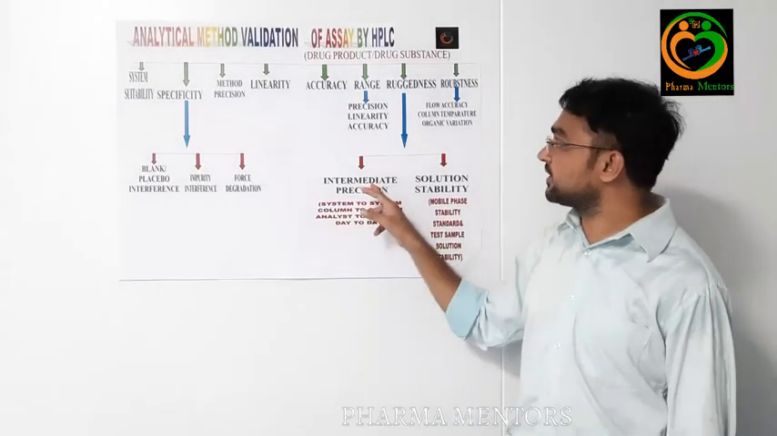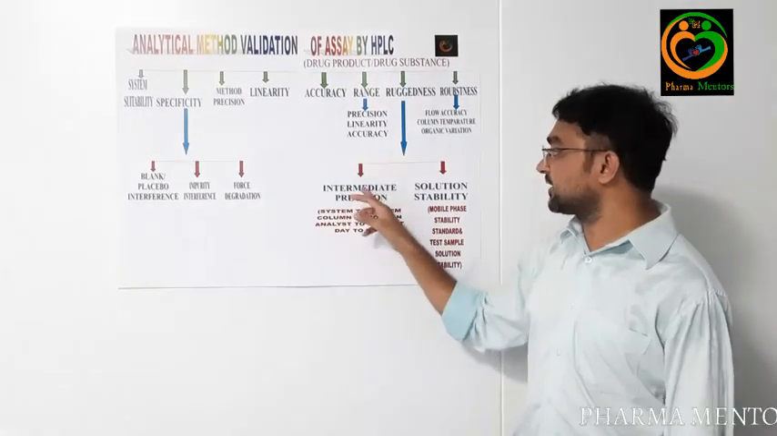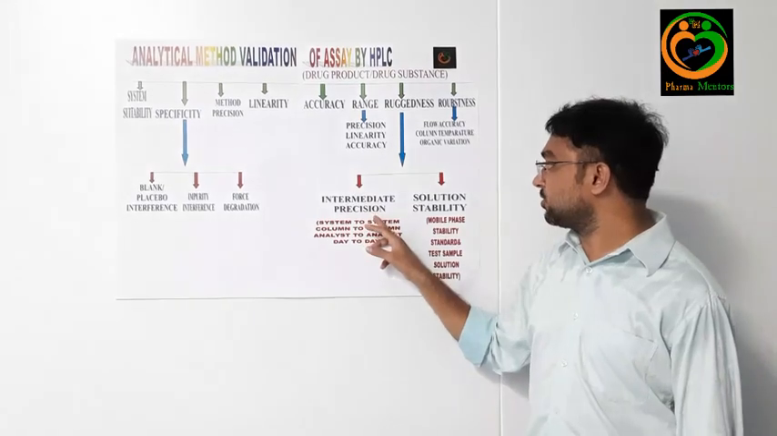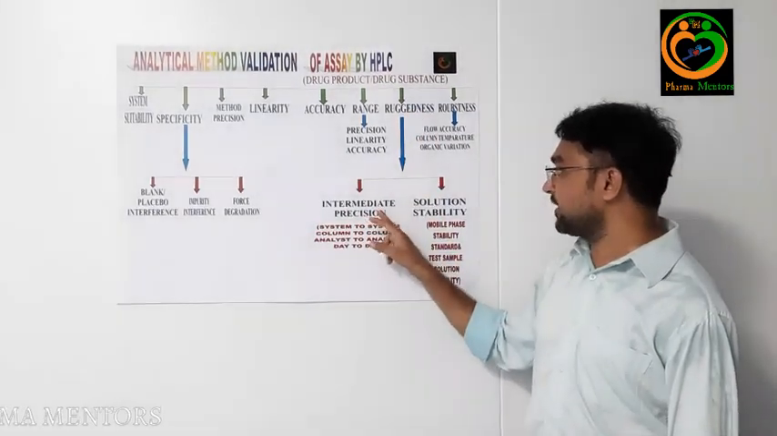If the percentage of RSD is not more than 2.0, it means your intermediate precision is in line with the acceptance criteria. And one more acceptance criterion is there: for intermediate precision and precision data, both are cumulative. You can calculate the percentage of RSD. The cumulative RSD should be not more than 2.0, meaning your method is rugged as a part of intermediate precision.